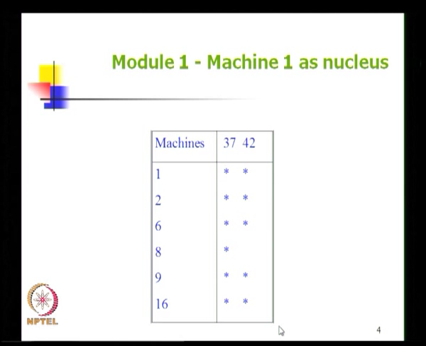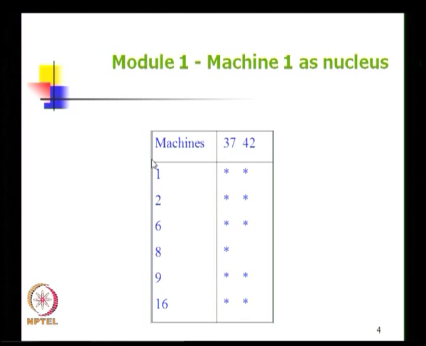What we have essentially done is said that if we take component numbers 37 and 42 together and create a cell with machines 1, 2, 6, 8, 9 and 16, we can entirely manufacture 37 and 42 within this particular cell containing these 6 machines.